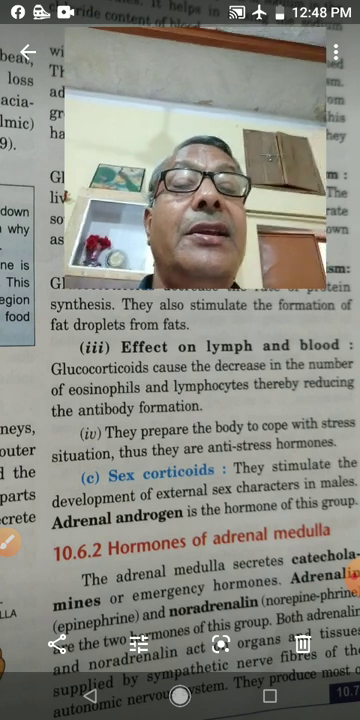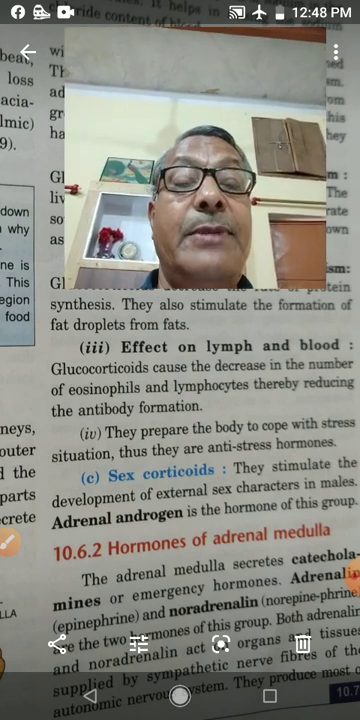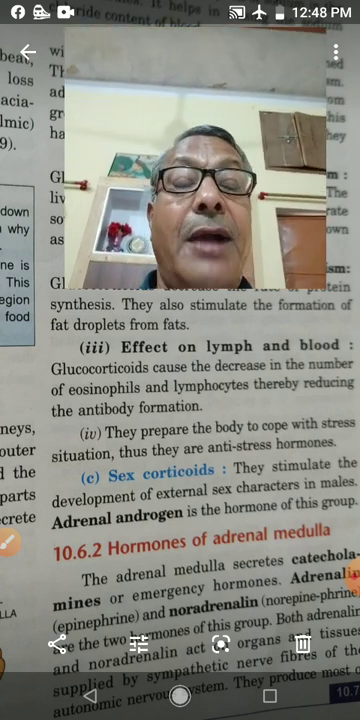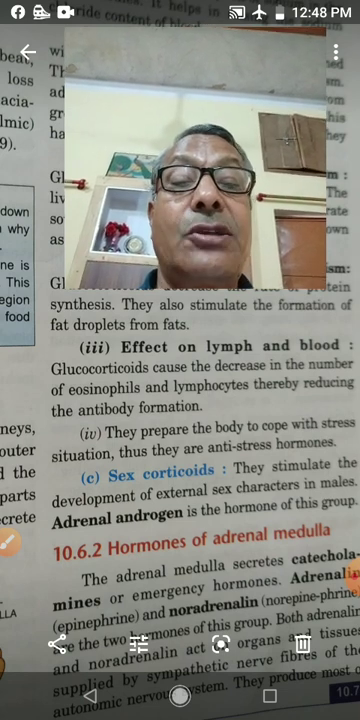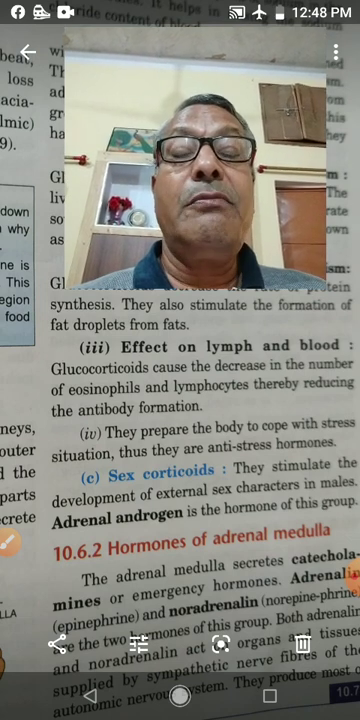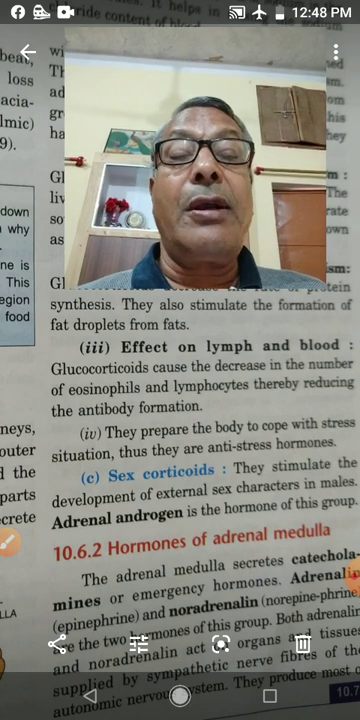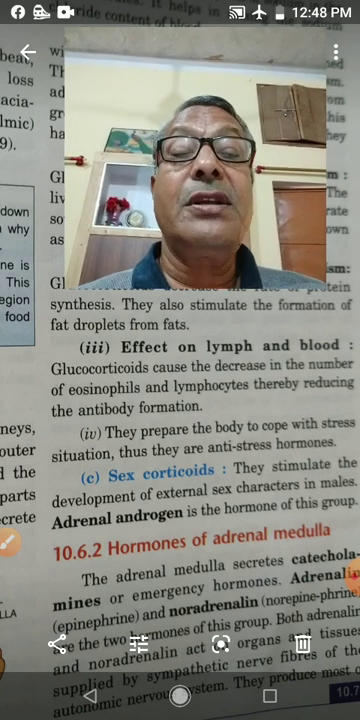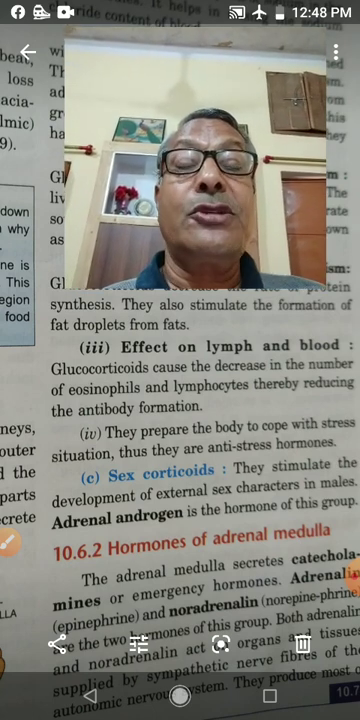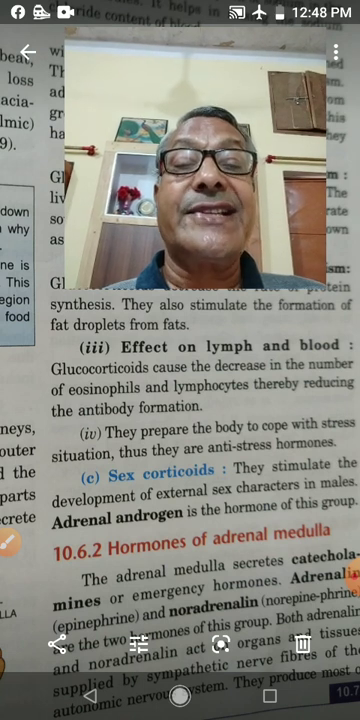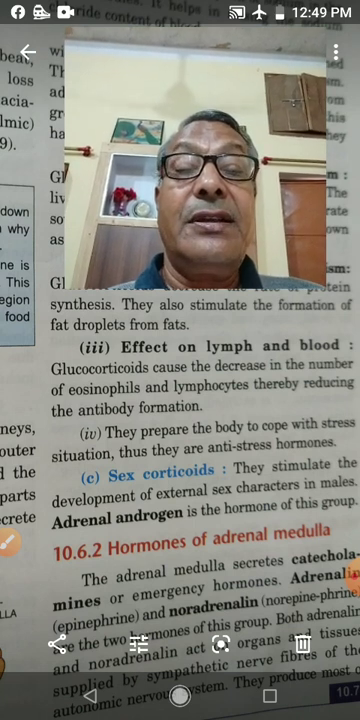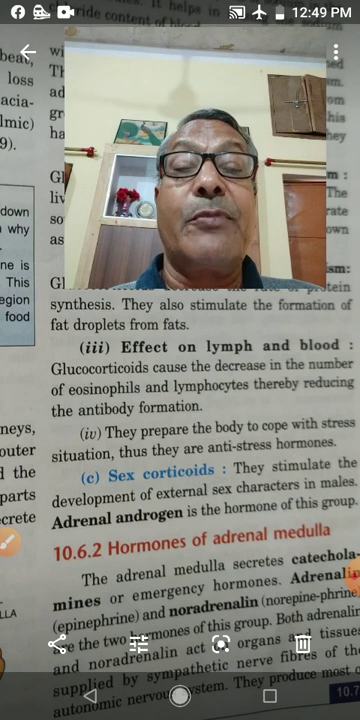So children, I told you here about the adrenal gland. Adrenal gland is found just above the kidney like a cap, and it has two parts. Outer peripheral part is the cortex, that is called adrenal cortex, and inner is the medulla, that is called adrenal medulla. Adrenal cortex produces many hormones, but those hormones are divided into three categories: mineralocorticoids, glucocorticoids, and sex corticoids. Adrenal medulla secretes adrenaline hormone and noradrenaline hormone.